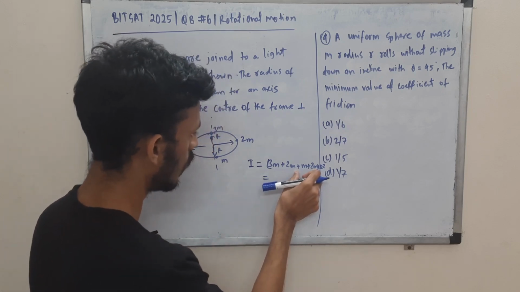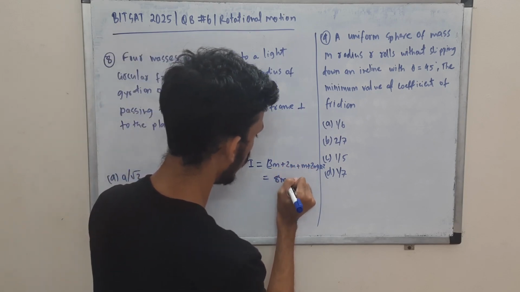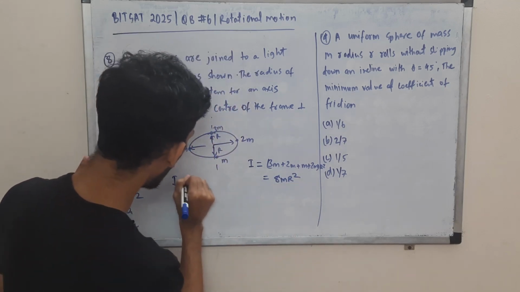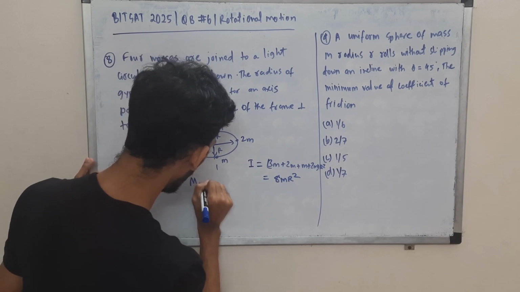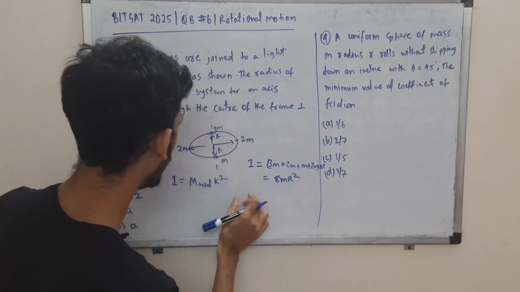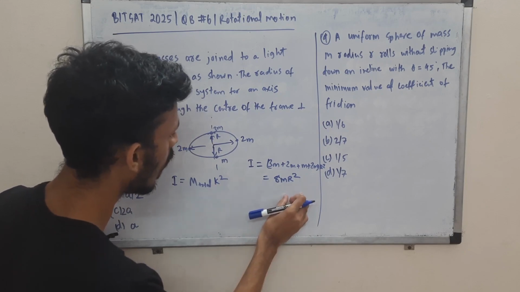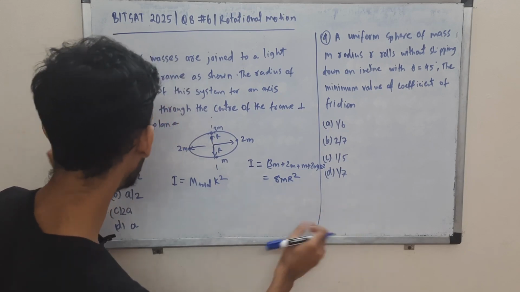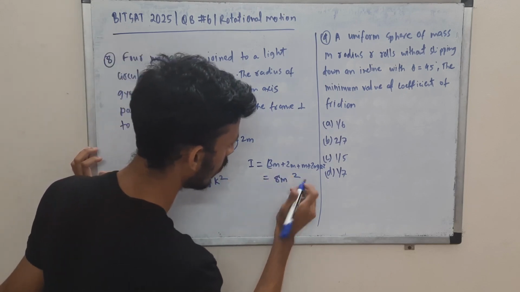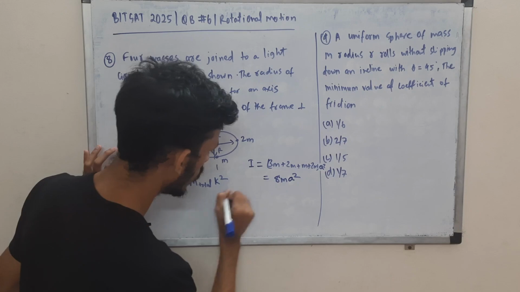So 2 by 4 and 3 by 8, right? 8 m r square. Now to find the radius of gyration, you write I as total mass into k square. This k square you'll get when you equate these two, giving a relationship between k and r. Here the radius is a, so I'll write it as a. So you just compare these two.